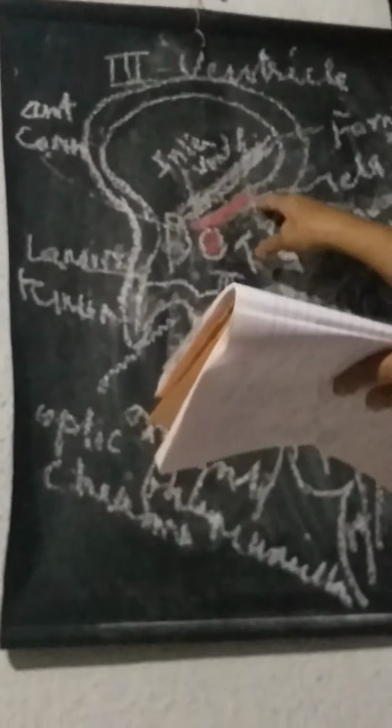The roof is formed by the tela choroidea and the ependymal lining of the third ventricle. The floor is formed by the optic chiasma, the infundibulum of the pituitary gland, the mammillary body, and the posterior perforated substance.